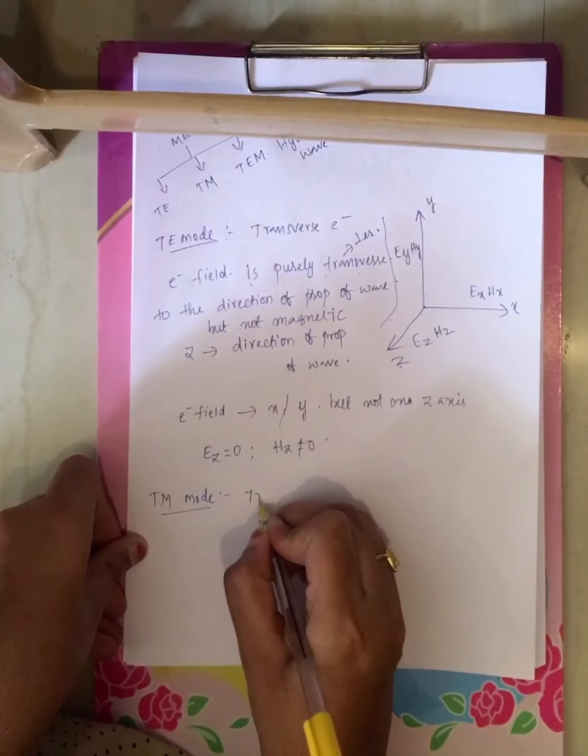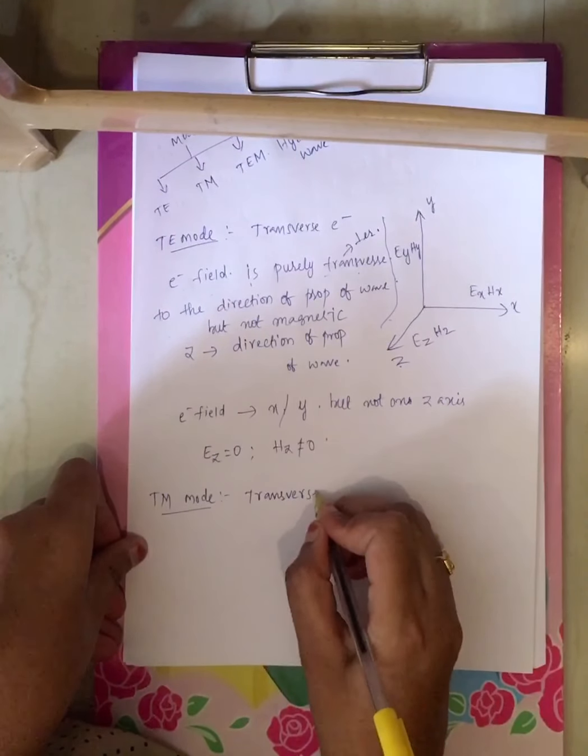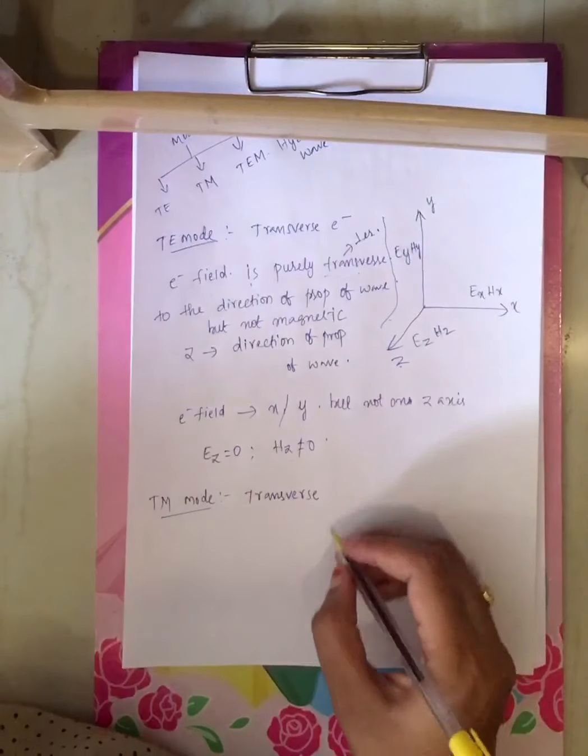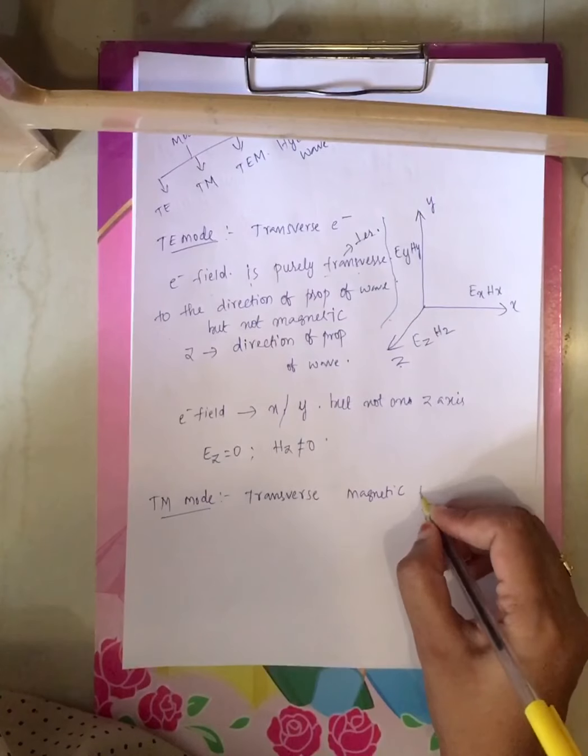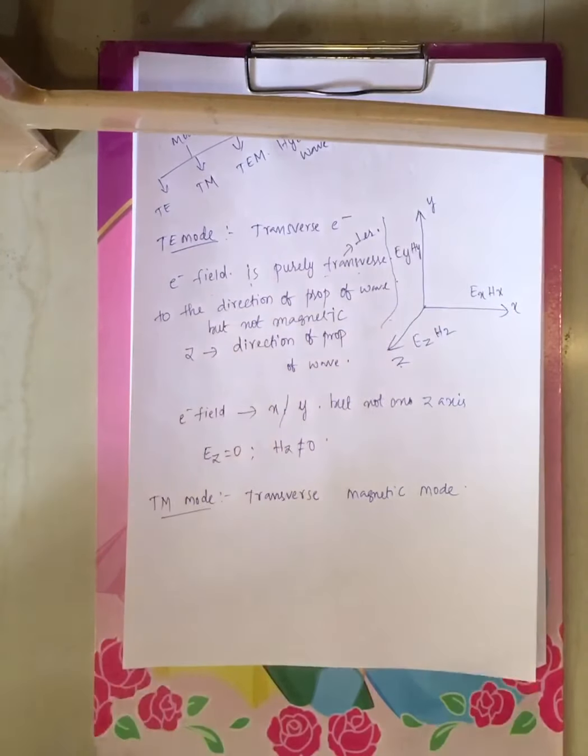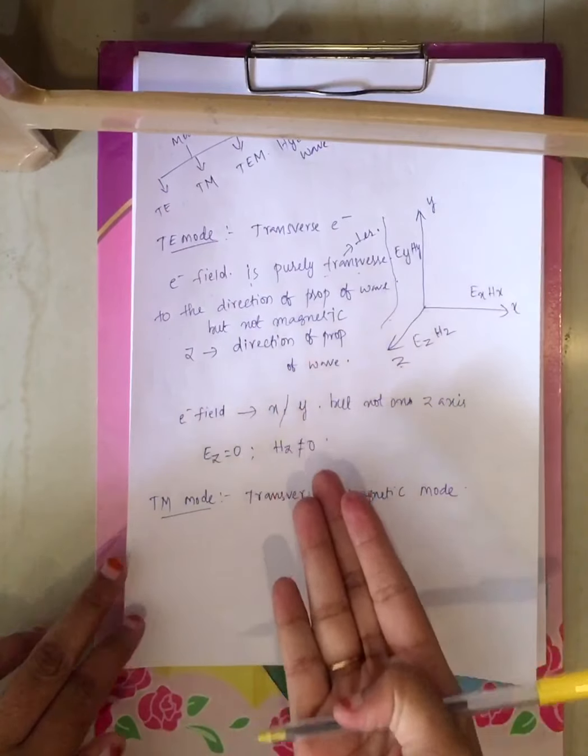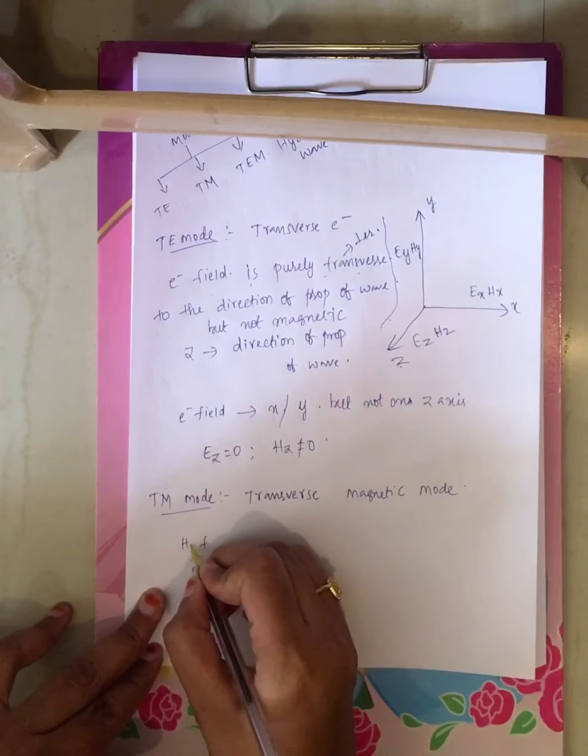Similarly, you have TM mode, which stands for transverse magnetic mode, right? Just opposite. Instead of electric field, here you will get magnetic field.